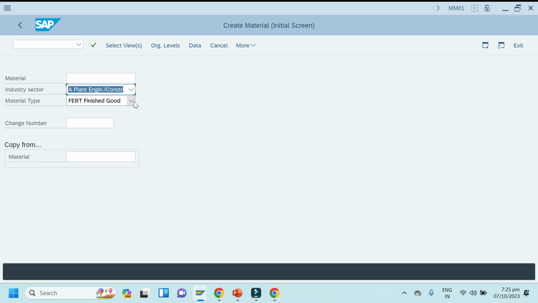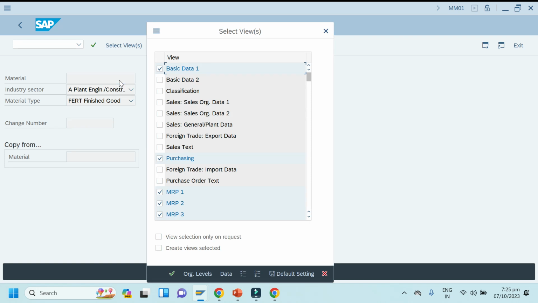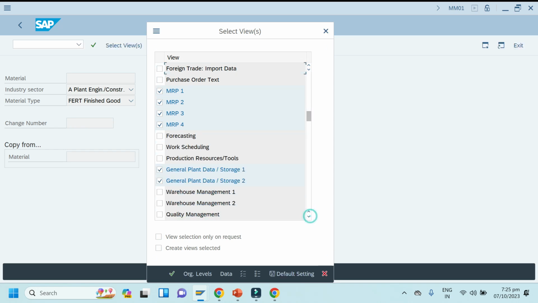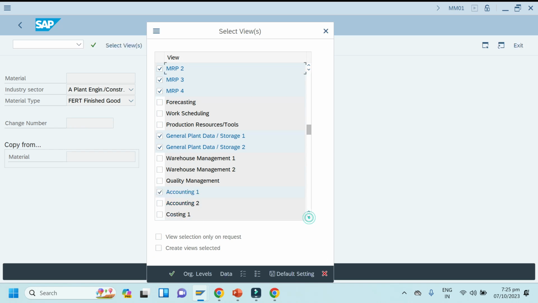and industry sector, and I will enter the plant here, leave the plant blank here. We will see if the material type is assigned with an internal number range, it will pick it. Otherwise, if it is assigned with an external number range, then you have to give the number externally. Let me check by clicking enter. Which views do you have to select? Basic one, purchasing, MRP 1, 2, 3, 4. Okay, it's selected. General data, plant storage 1 view, plant storage 2 view, and accounting 1 view.